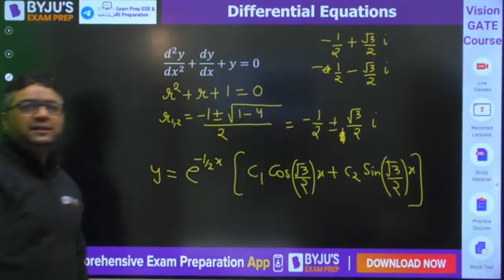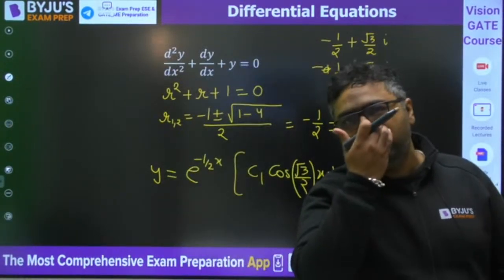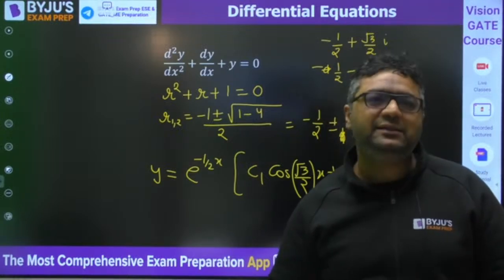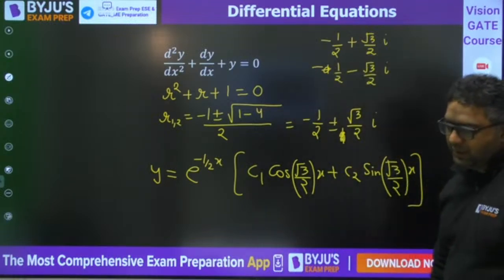So here the best thing is you need not apply your brain more. You just need to remember the procedure. If you can remember the procedure, you can do it very easily. This is how we can find out the complementary function for such a case. Okay? Is it clear now?